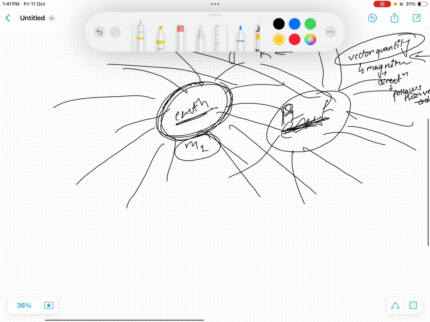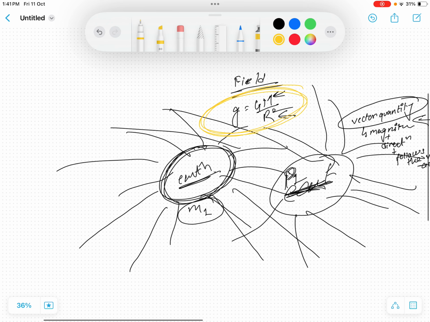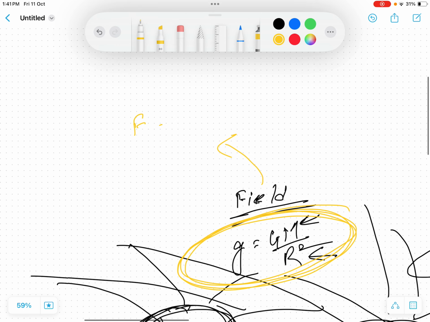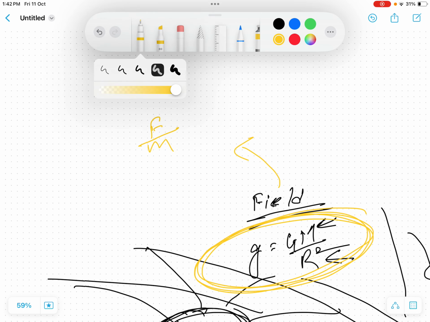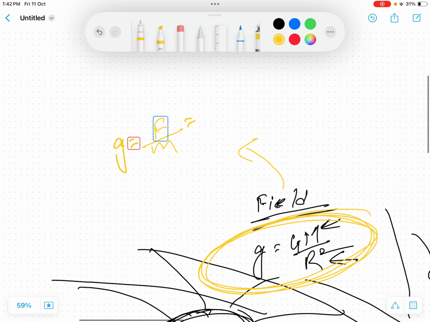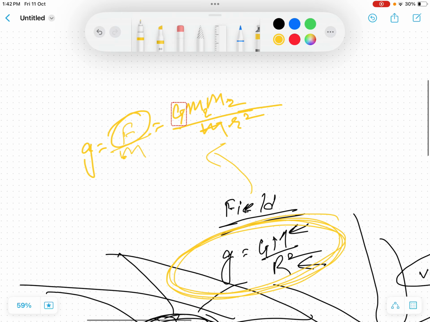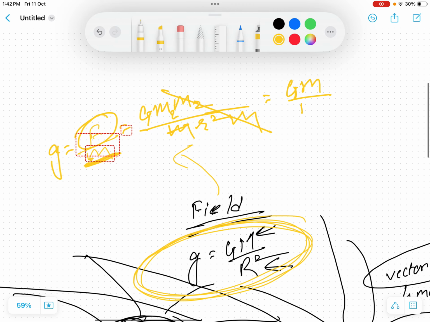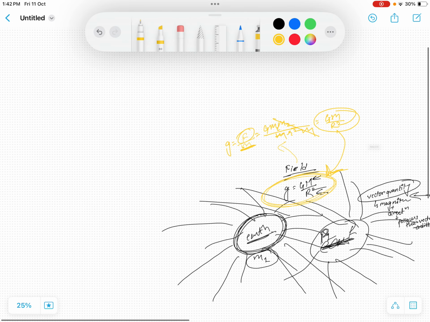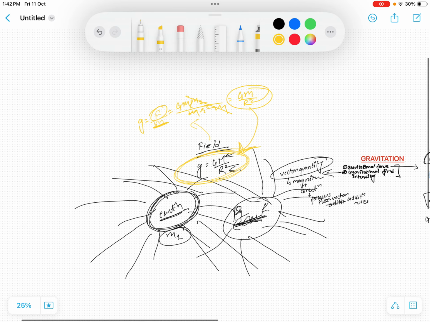So this is what it's talking about: there is a field, and this field equation is found to be this one. So what is a field? If you define the gravitational field, we can say that it is a force experienced by a mass. So the gravitational field is nothing but a force experienced by a mass. And we just discussed that the force is G m1 m2 of two planets upon r square, right? There is already m over here, and one m gets cut, and then we get G m upon r square. This is a simple derivation. We just derived this formula. So this is what gravitational field intensity is about.